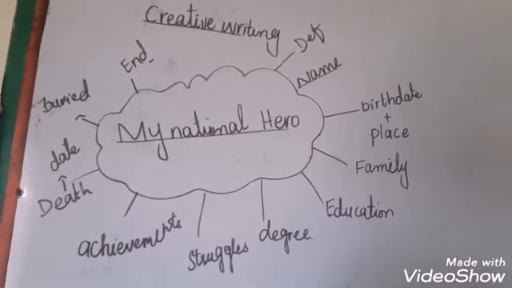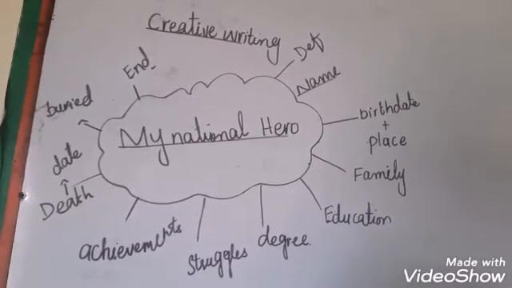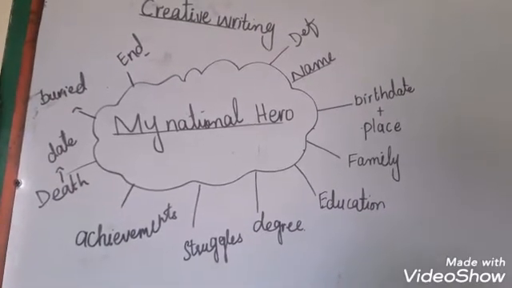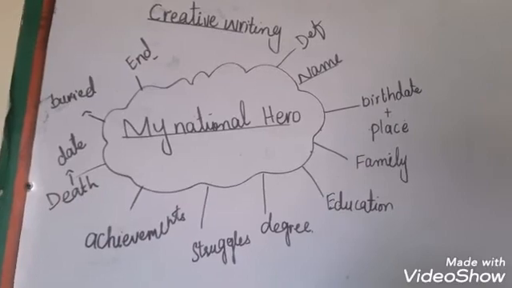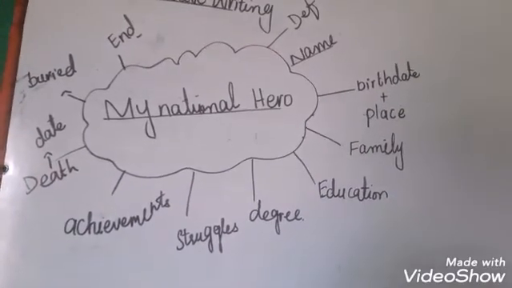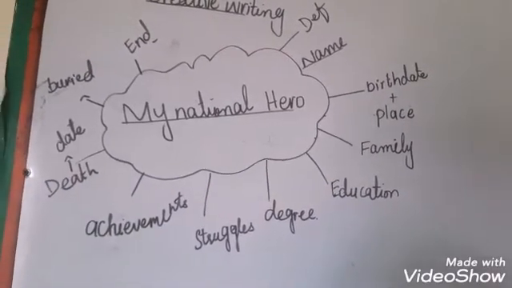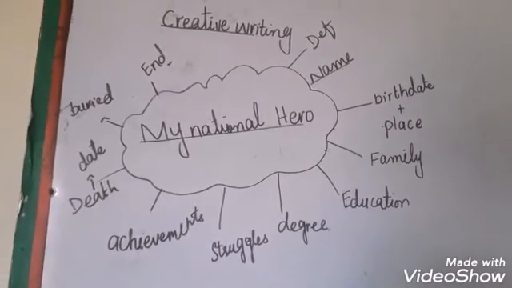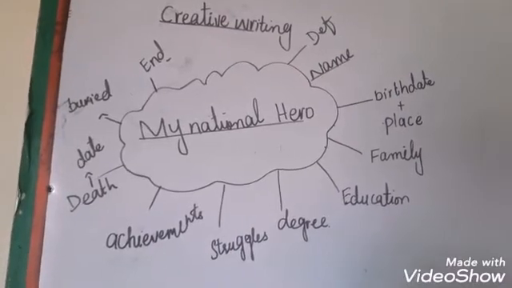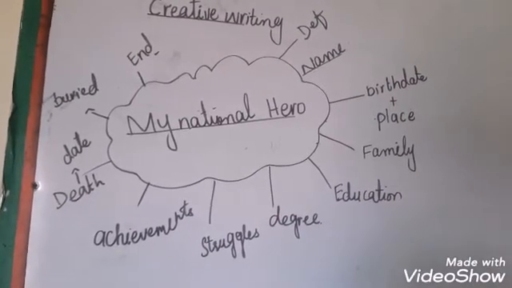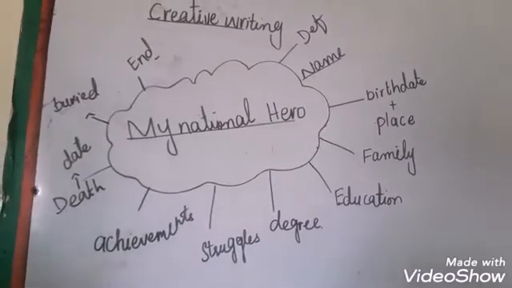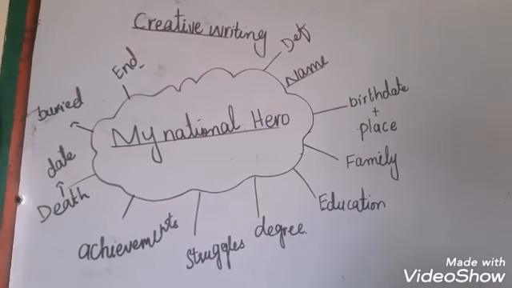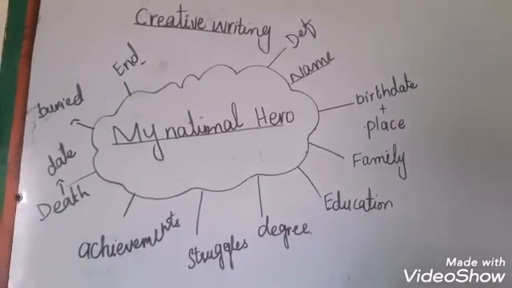Then you have to write the name of your favorite hero, birth date, birthplace. Write a sentence about the family, education, degree, struggles, achievements, about death date, where that personality is buried, and the end. Students, make an essay by yourself. You can write an essay on Allama Iqbal or Qaid-e-Azam.